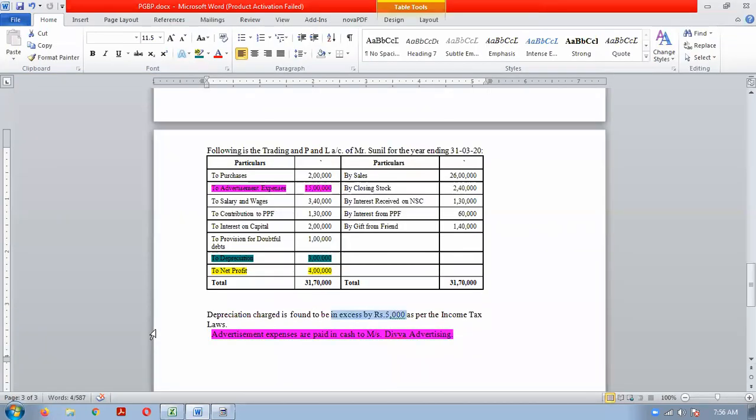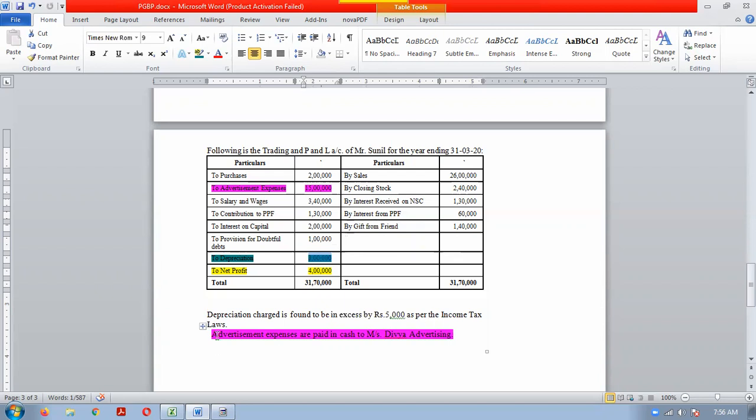Now, normally what will happen? Such type of statement would not be given. Here directly the amount would have been given. Okay, depreciation as per Income Tax Act is rupees dash. So that will be more simple. Here they have given a little twisted statement that the depreciation charged in the profit and loss account is more by 5,000. So we will have to assume that it is 2,95,000 as per income tax laws.